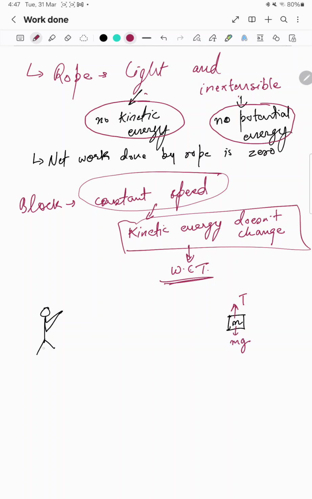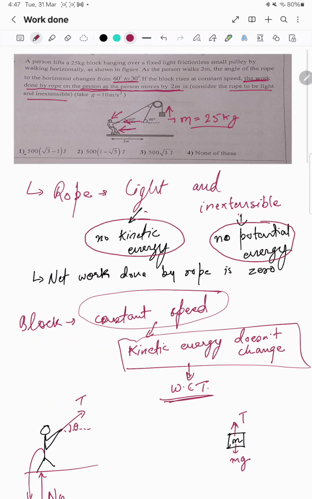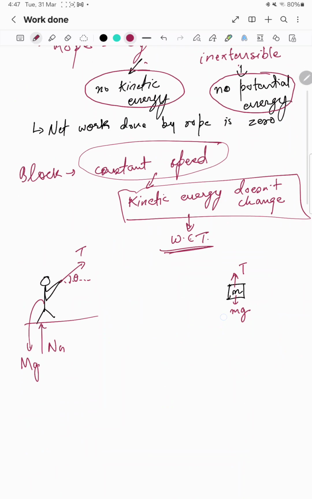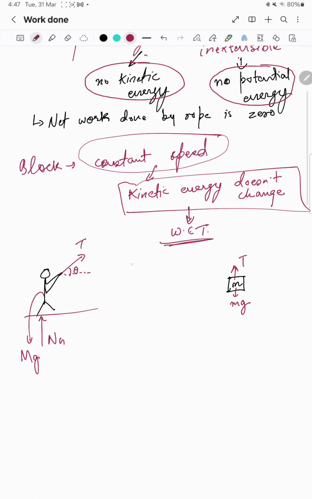For the person there is the normal force from the ground, then the gravitational force, then the tension force acting at some angle. This angle is changing from 60 degrees to 30 degrees. So this theta is changing. That is the main issue in this question.